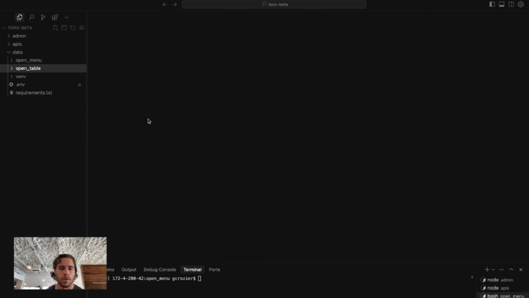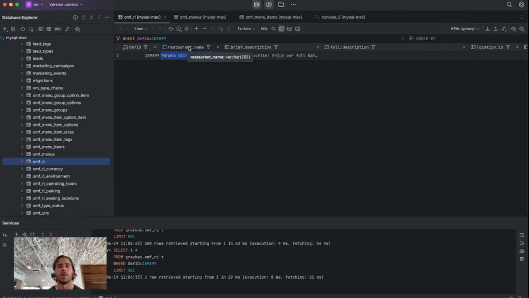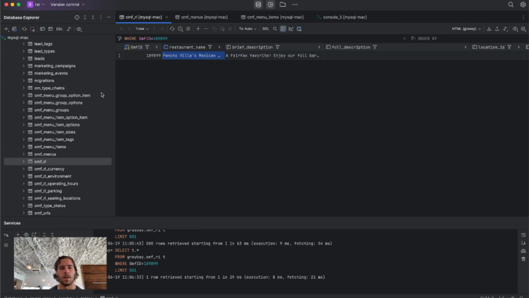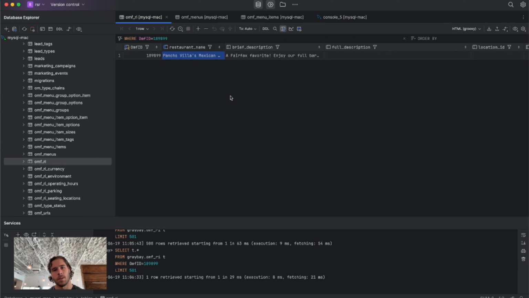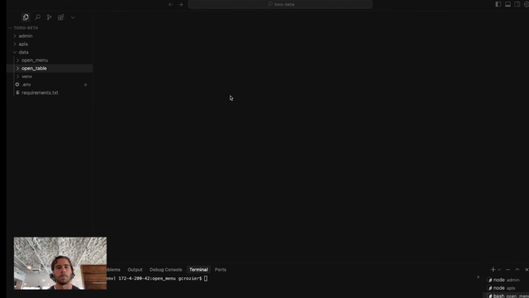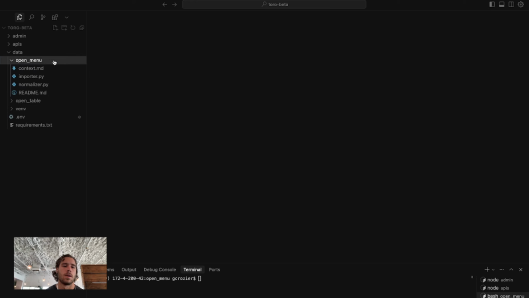So it's structured that way, where we have these different tables and different types. What I'm tasked with today is taking this data dump from MySQL and normalizing it to our Firebase structure, like we saw yesterday with this OpenTable n8n service. So I'm just going to go ahead and do that for OpenMenu.